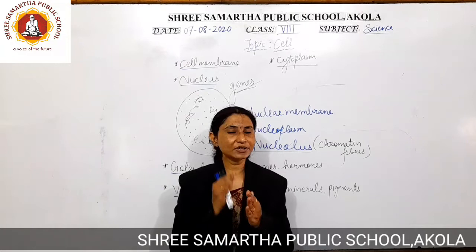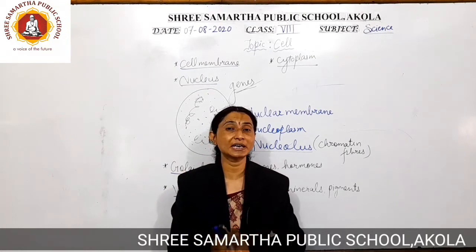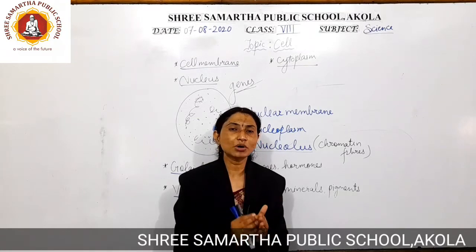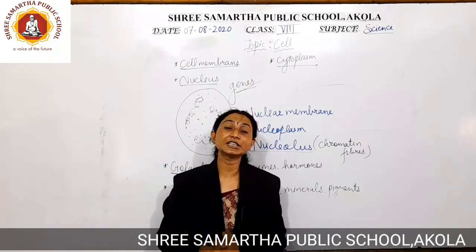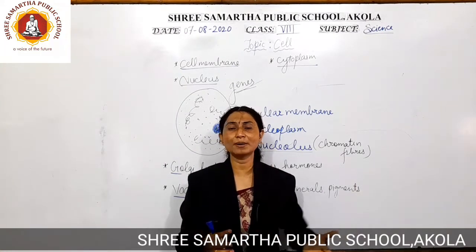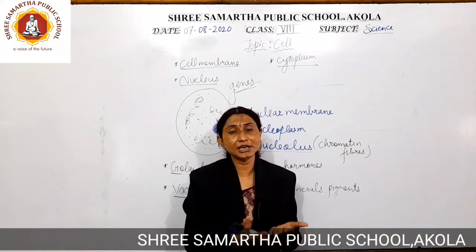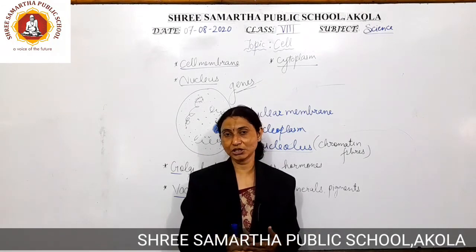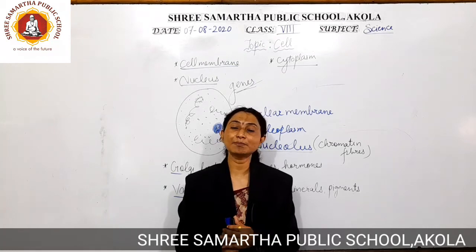And if a separate question comes for the nucleus, as it is the brain of the cell, it is very important to write all the aspects related to the nucleus, like chromosomes are there, genes are there, chromatin fibers are there, nucleolus is there, nucleoplasm is there. All these things and their special functions you need to enlist.